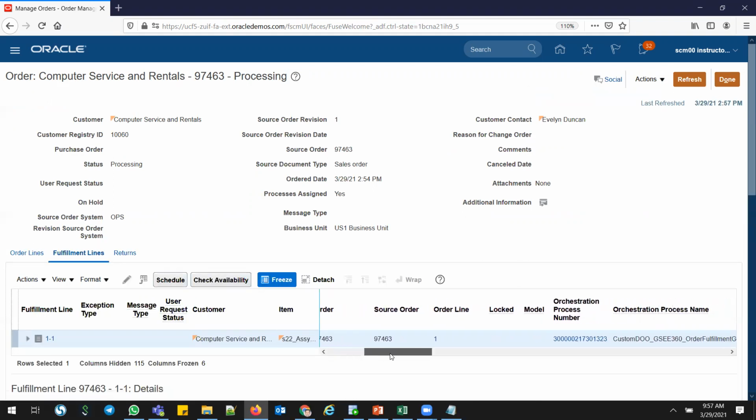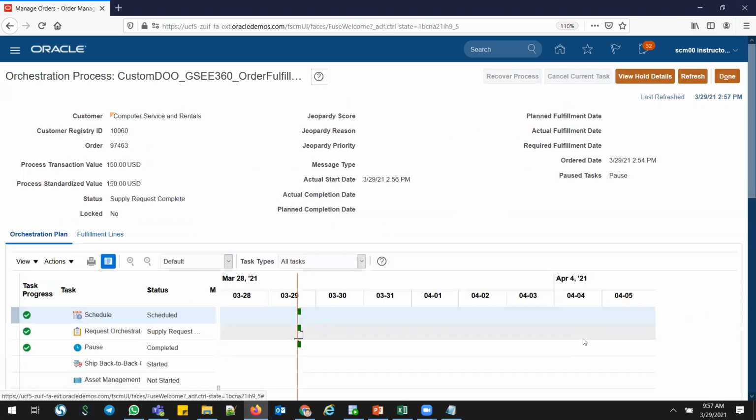Go a little bit right, you can see the DOO, distributed order orchestration number. Every time you create an order, the distributed order orchestration number is a workflow number, in EBS terminology. It will create the supply request, schedule, supply request orchestration, and the pass is complete. Now it will check my branch structure based on my sourcing rule. It will go for a buy flow, make flow, or transfer flow. As of today, this is my make flow. As per my sourcing rule, the system should trigger the make flow.